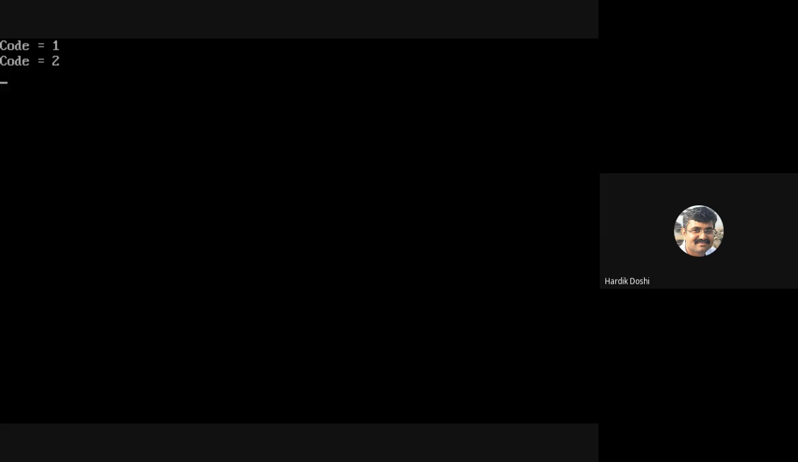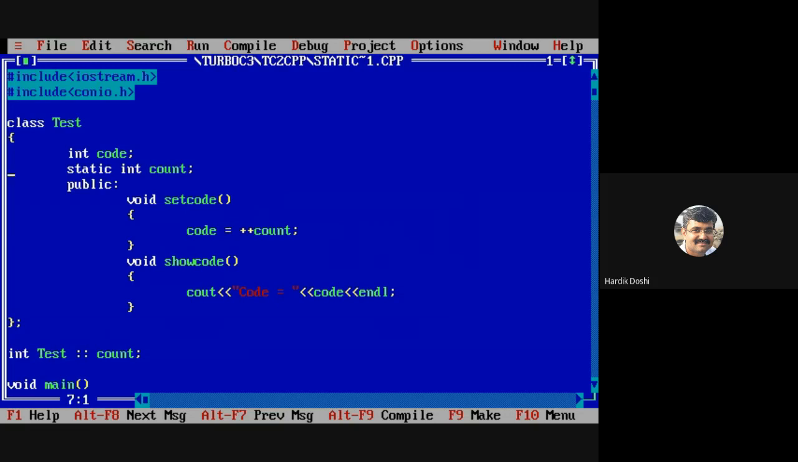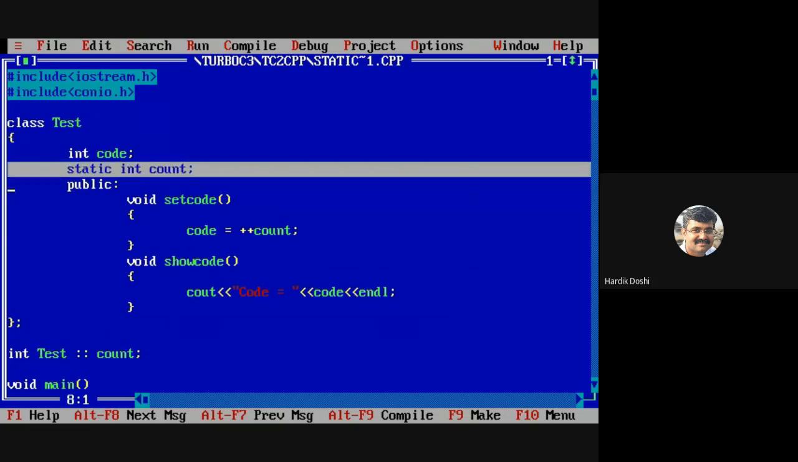That is the application where we can use this concept of static. Is it fine? Can I move further? Okay. You tell me what we have made static. Count. What is count? Variable. Can I say data member? Data member, we have made it static.